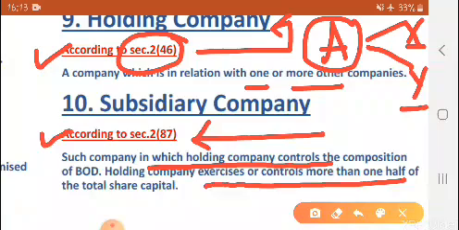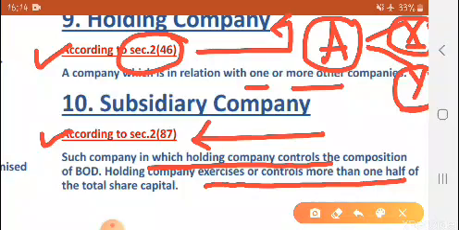So it explains that a company is a subsidiary if its control is in the hands of a holding company. See, in our example, X Limited and Y Limited, the control of these two companies is in the hands of A Limited, meaning A Limited holds these two companies.